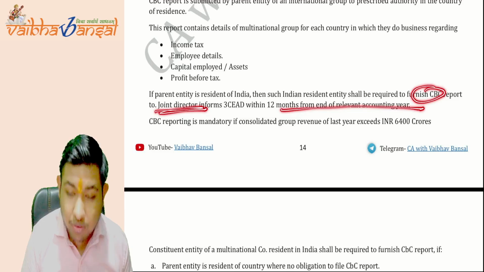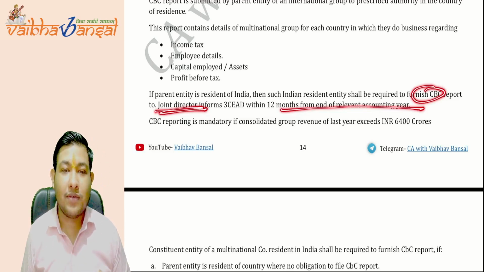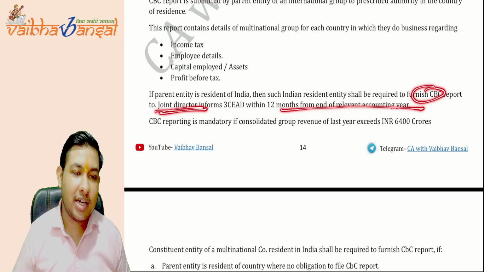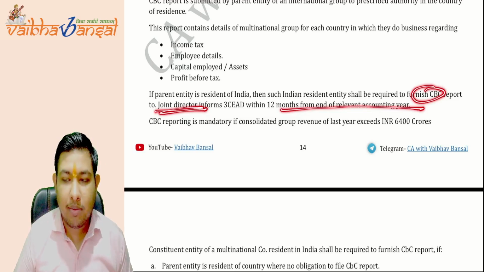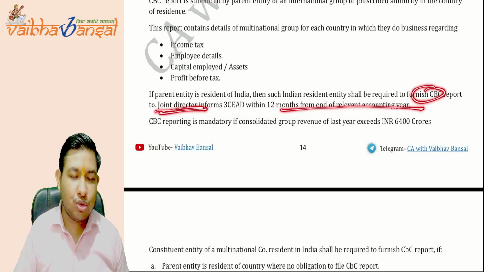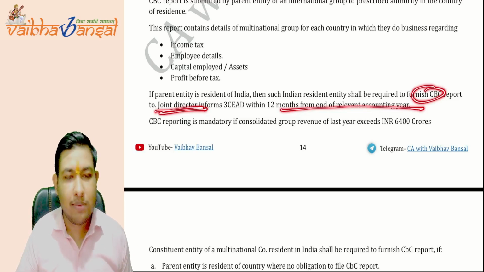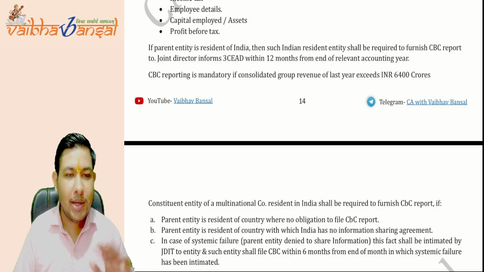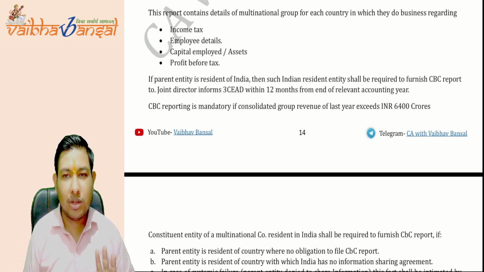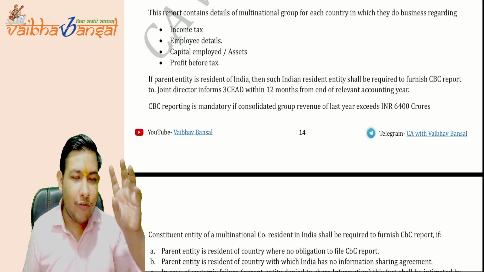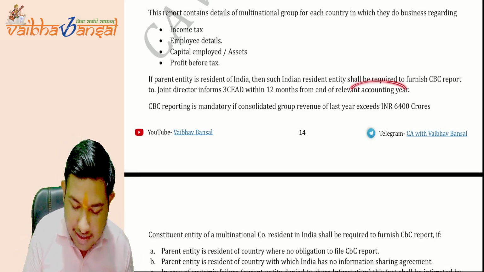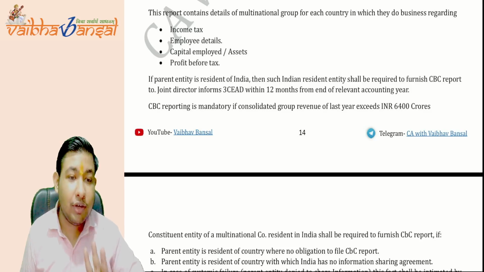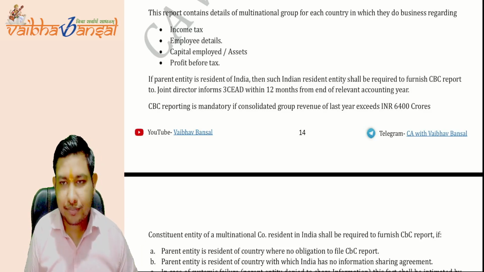It says the accounting year, not the financial year, because the financial year differs for each country. There may be a financial year from July to June. There may be some other financial year like January to December. There may be other financial years as may be notified in their country. So the government is not taking the headache of specifying the financial year. They said the relevant accounting year. Accounting years are the same for everyone.